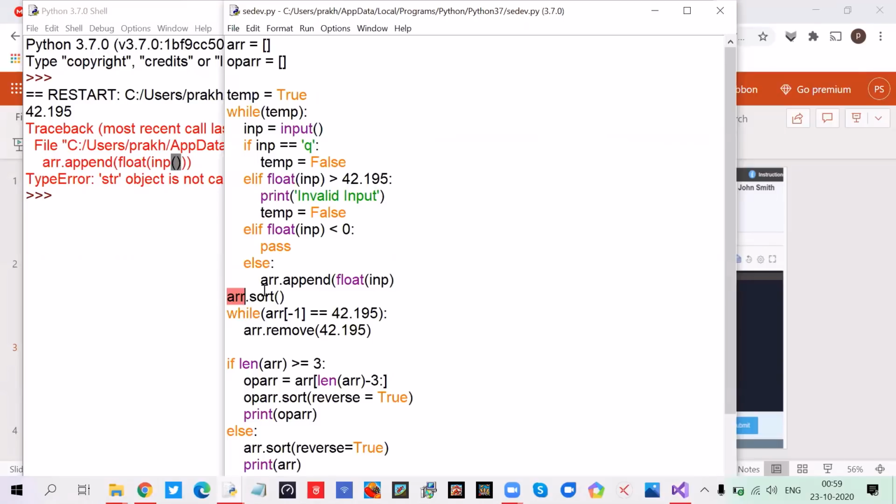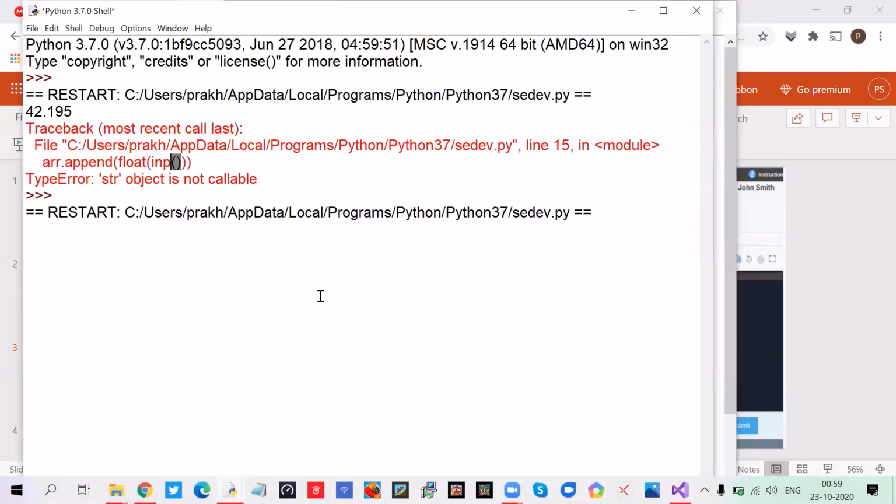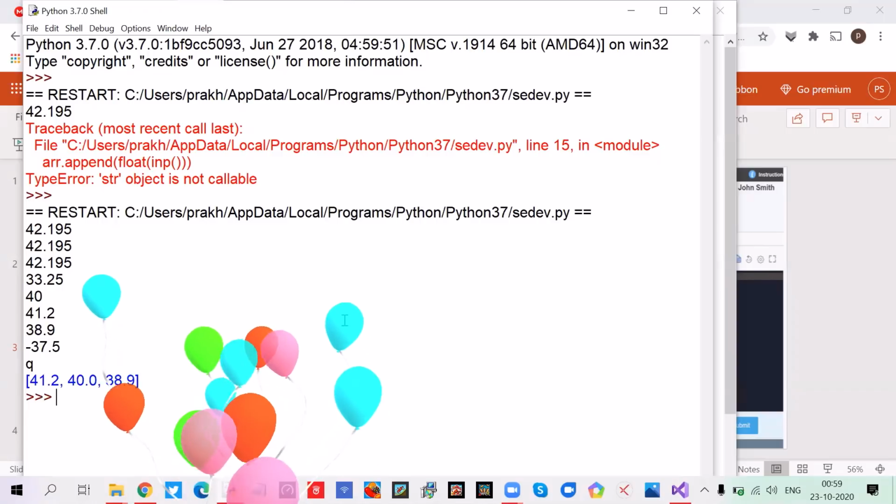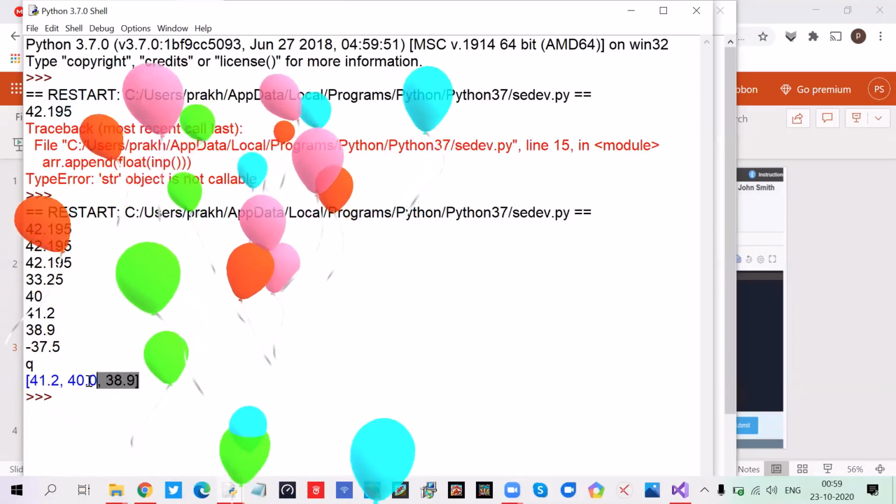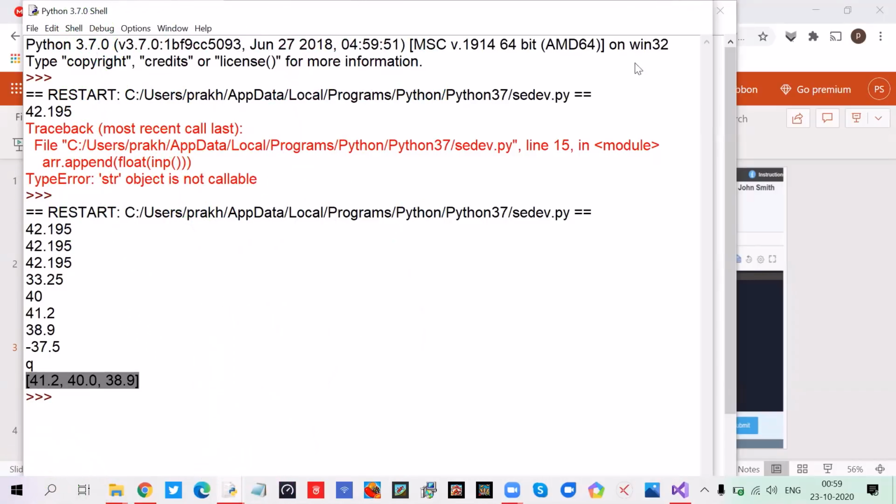Okay, what's more? Here I also deleted one parenthesis. Now it should run fine. 42.195, 42.195, 42.195, and 33.25, 40. The next one was 41.2, and then 38.9, minus 37.5, and finally Q to stop. Yes, and here you can see that we have got the right output as was given in our test case. So yes, it's working.